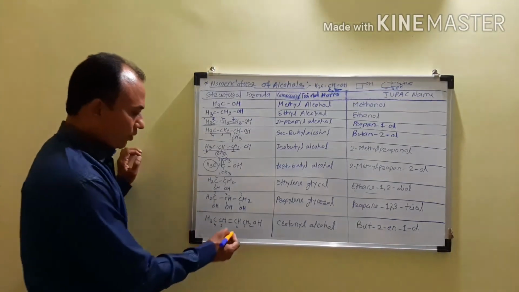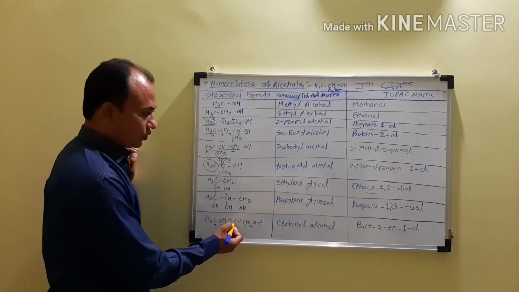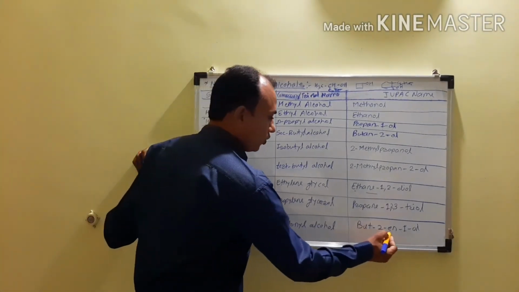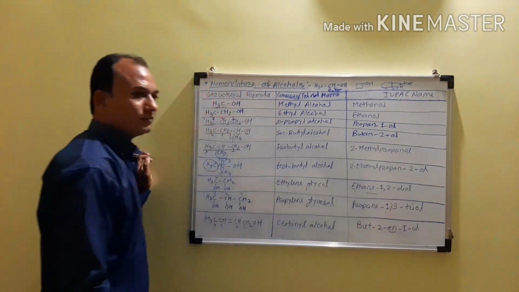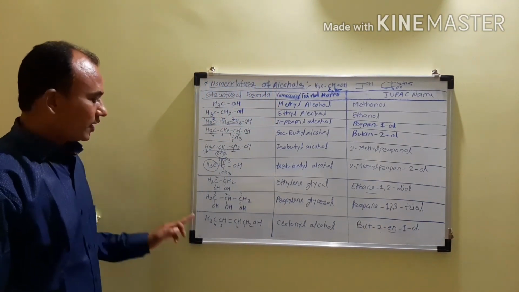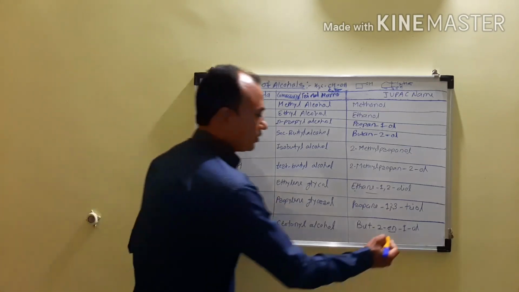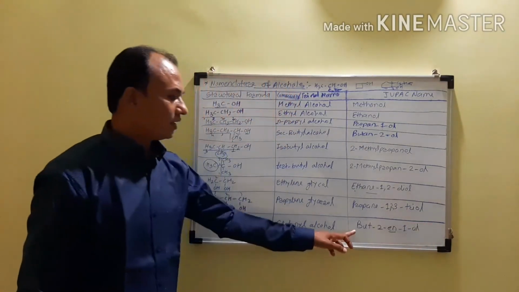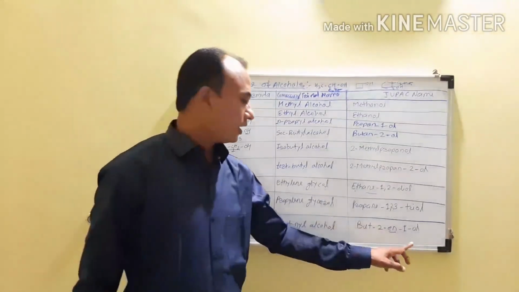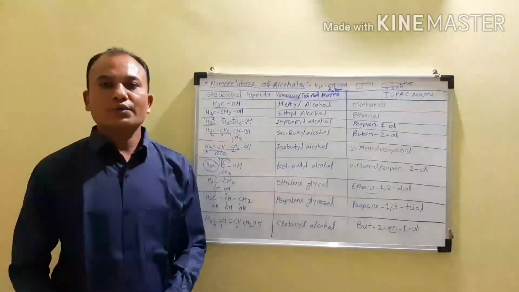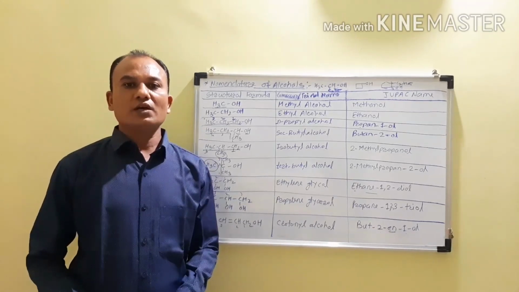So the double bond is present at the second carbon atom, so it will become but-2-ene. The en represents the double bond, and then the hydroxyl group is attached to carbon number 1, so it will become 1-ol. So the name becomes but-2-en-1-ol. So that is the nomenclature of the alcohols.